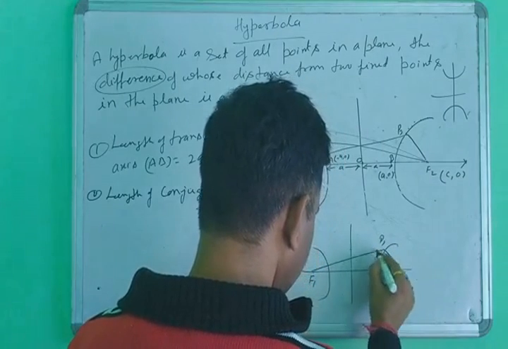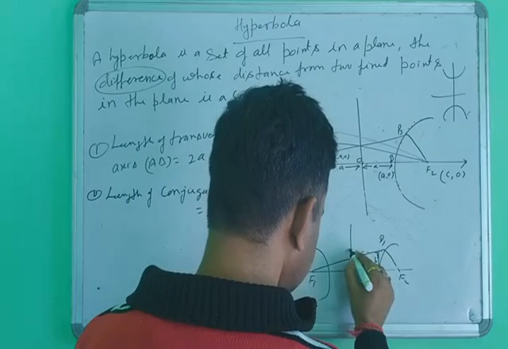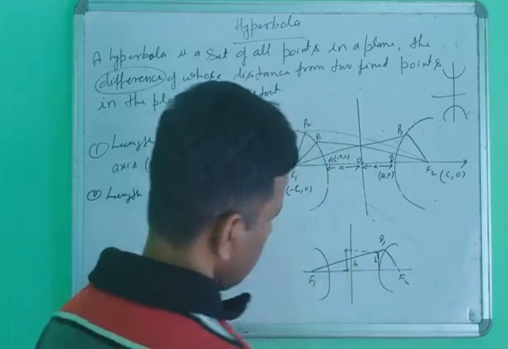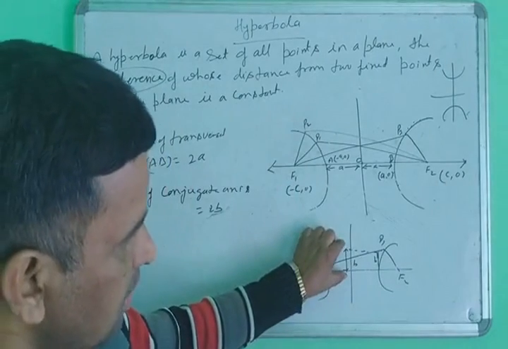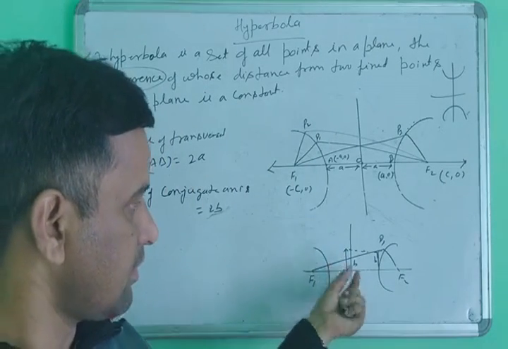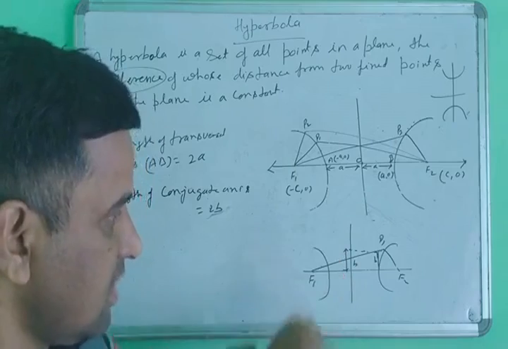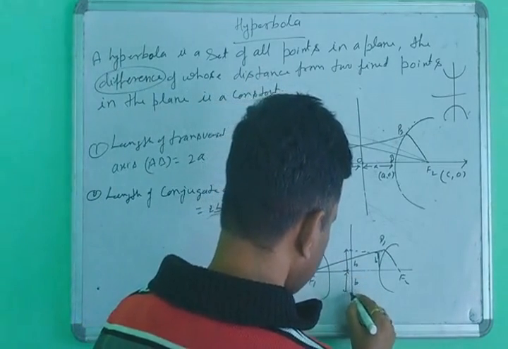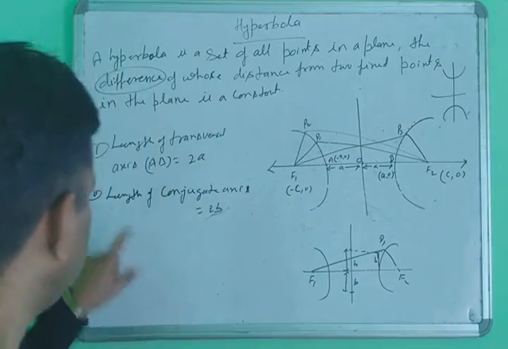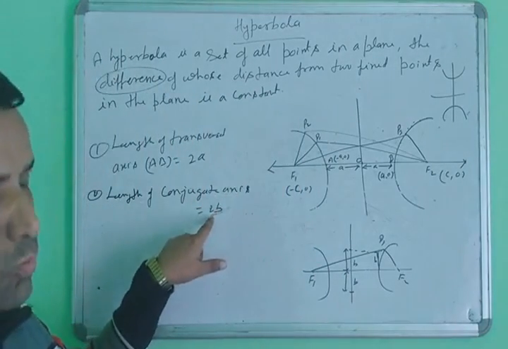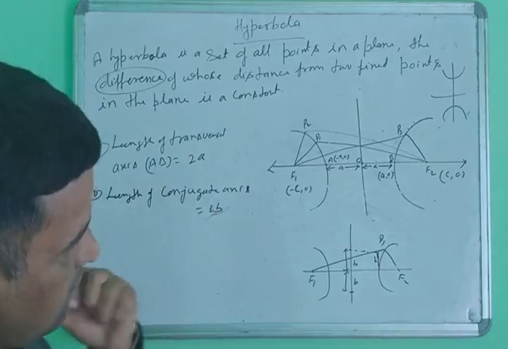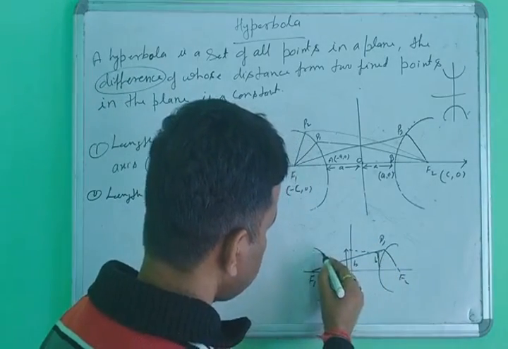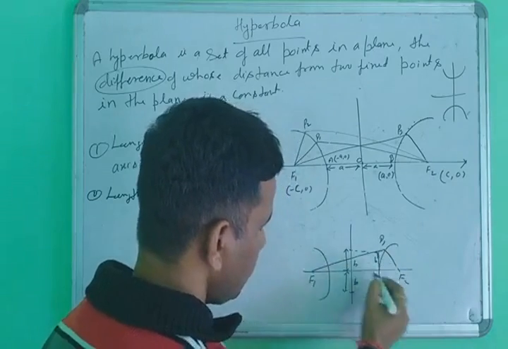The same length you take on the opposite side, also b. The total length will be 2b. The length of the conjugate axis will be 2b.